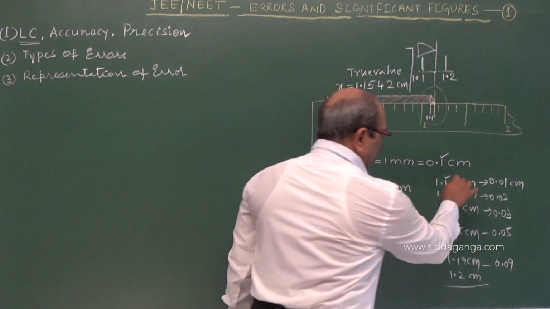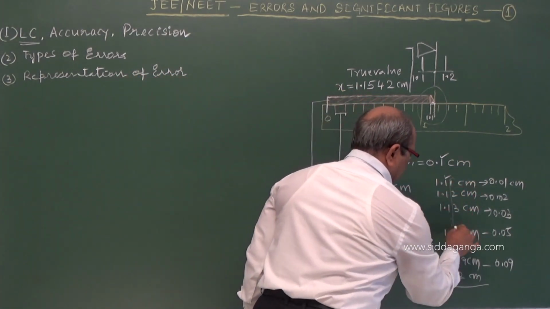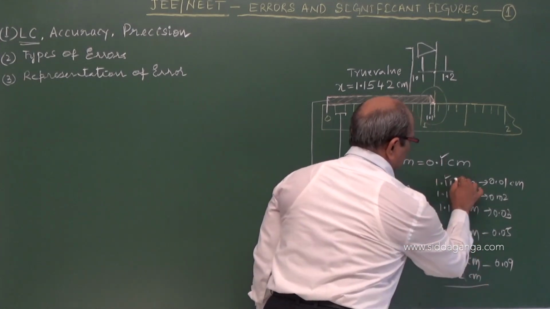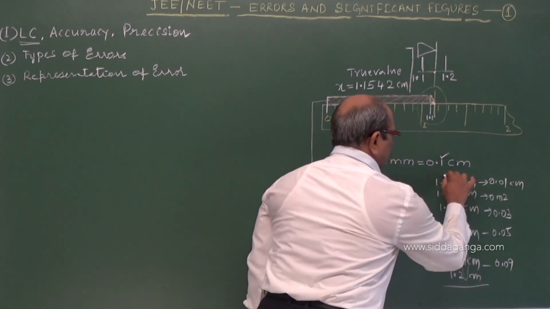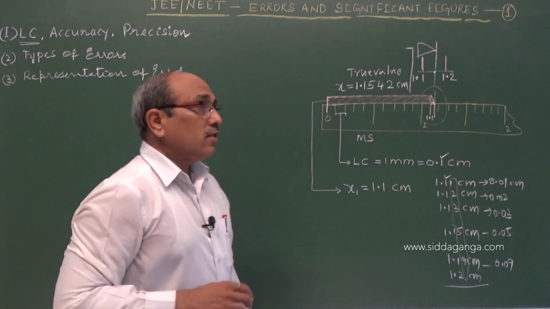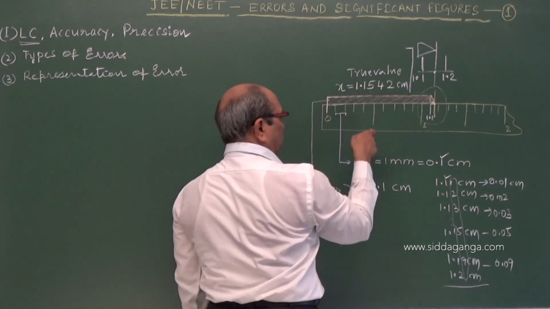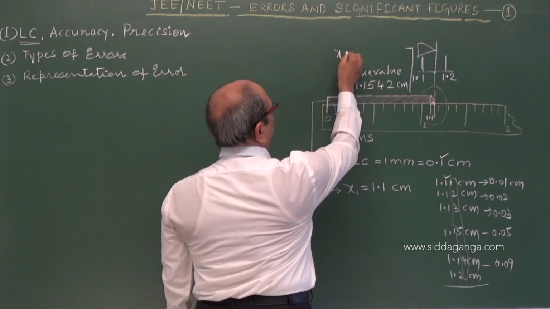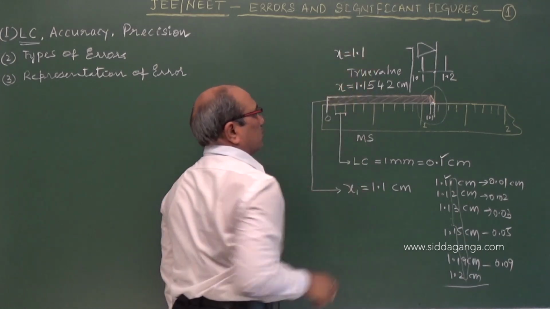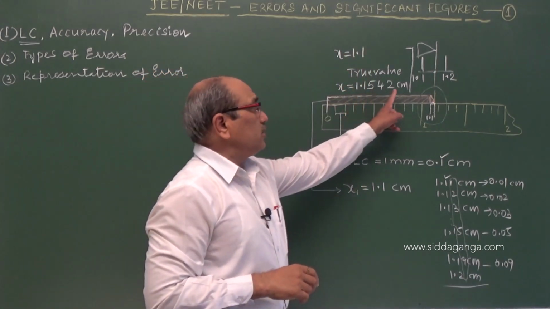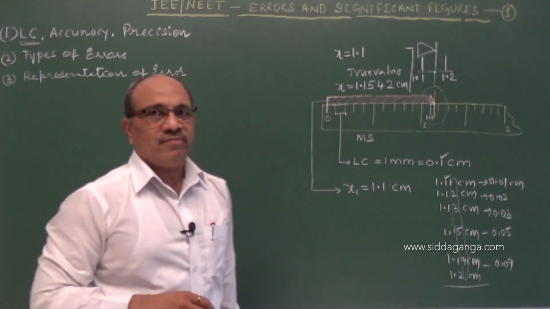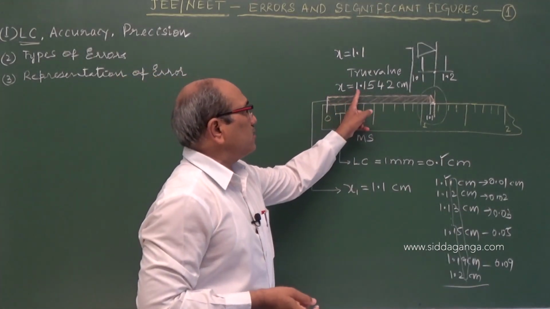But about these numbers, we have no surety. These are all uncertain numbers. Certainty lies here only. That means from this instrument I can go up to x equal to 1.1 centimeter. All other digits are uncertain. Only 1.1 is certain.